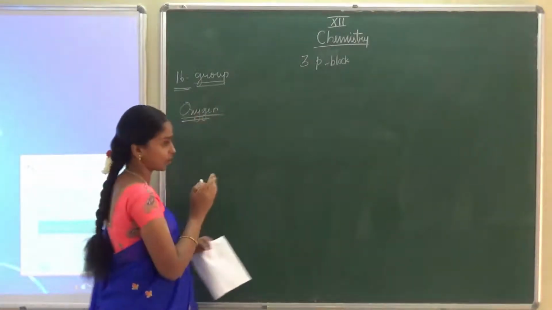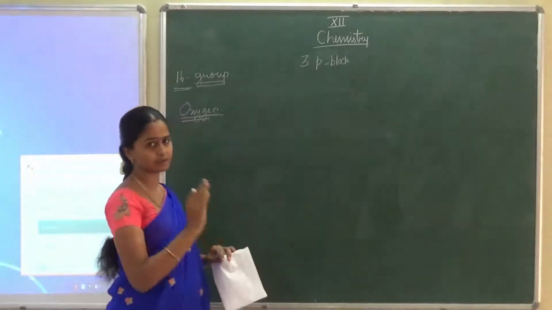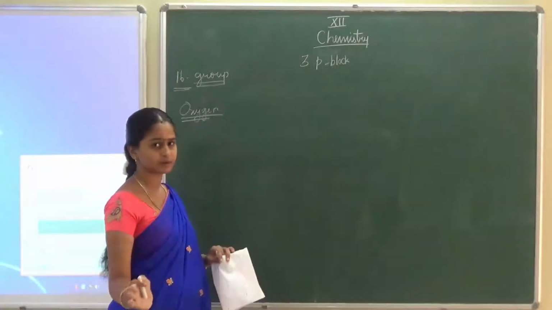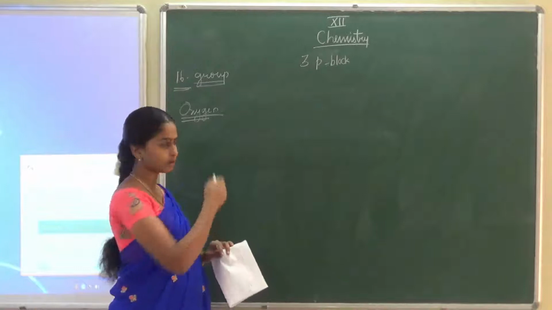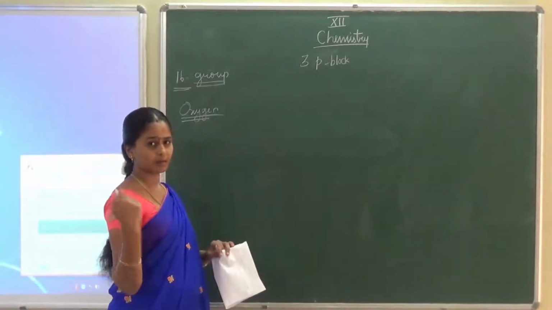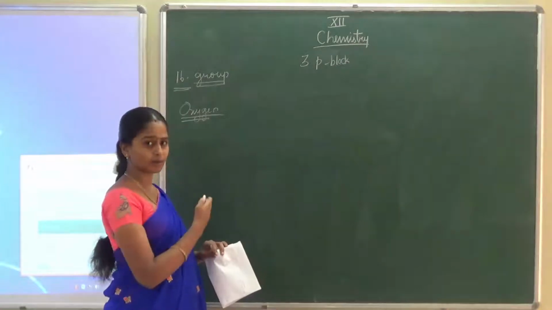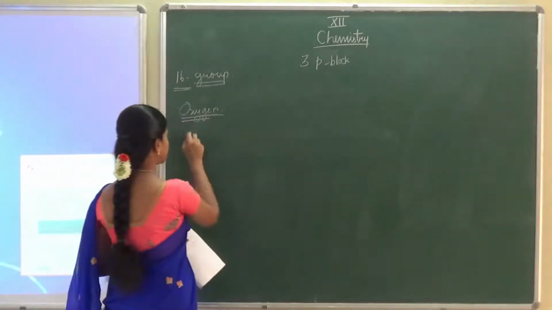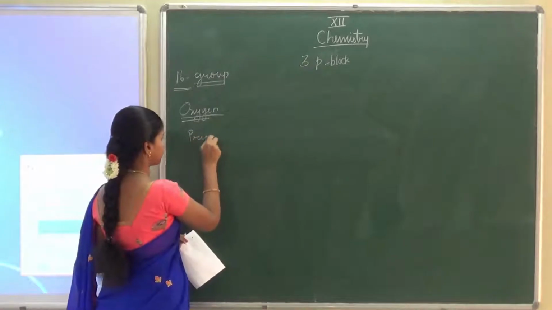First, preparation. All these topics are the same: preparation, physical property, chemical property, uses. Same for all the elements. Before, we also discussed nitrogen and phosphorus. Now we are talking about oxygen. So oxygen, first one, preparation.